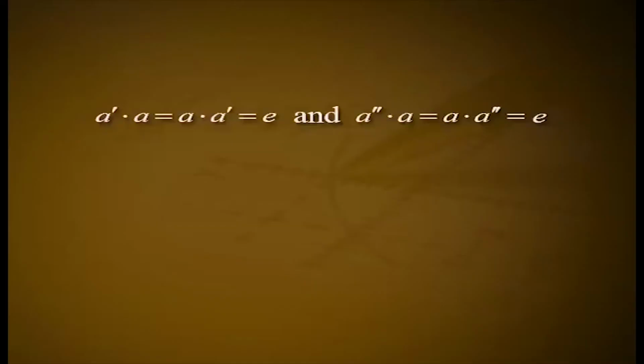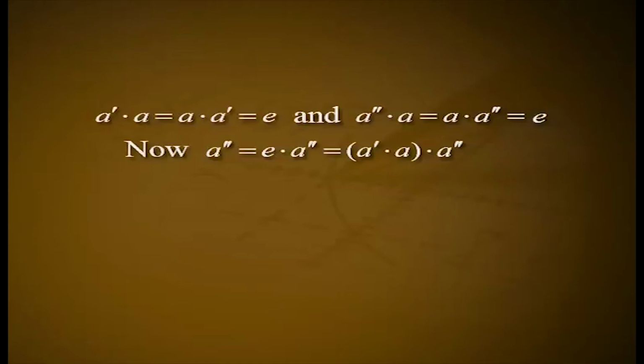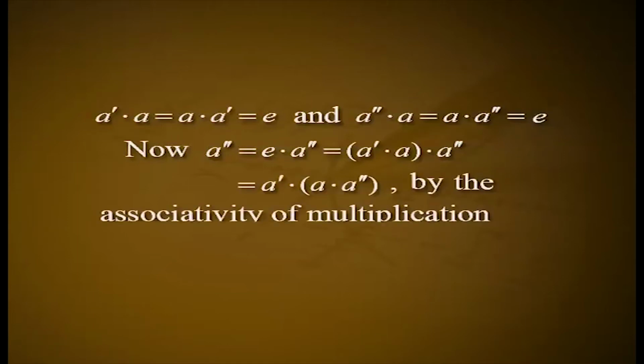Theorem 6: the multiplicative inverse of a non-zero element in a field is unique. Proof: let e be the multiplicative identity of a field F. Let a' and a'' be two inverses of non-zero element a belonging to F. Then a' times a, which is equal to a times a', equal to e, and a'' times a, which is equal to a times a'', equal to e. Now, a'' is equal to e times a'', which is equal to (a' times a) times a'', which is equal to a' times (a times a'') by the associativity of multiplication, which is equal to a' times e, which is equal to a'. Thus, the inverse of an element in a field is unique.